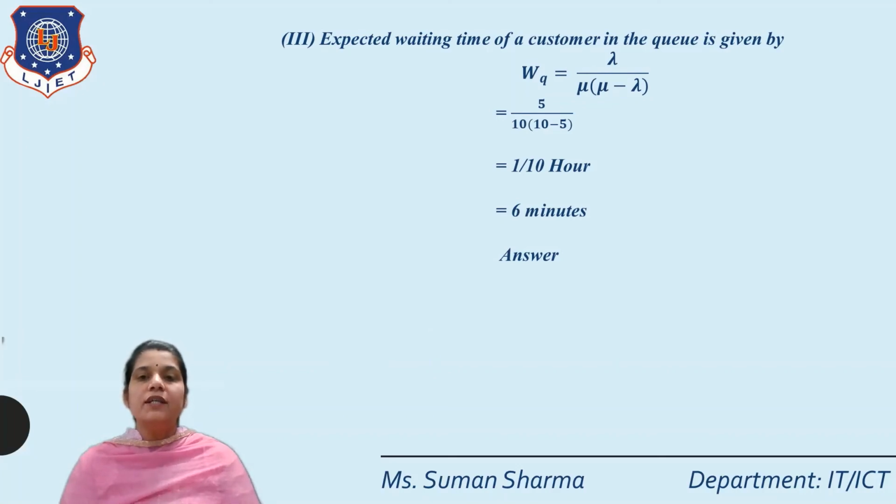So 5 divided by 10 into (10 minus 5) is equal to 1 by 10 hour. Got it? That means the answer is 1 by 10 hours, or 6 minutes. Both are correct. So this is our final answer.